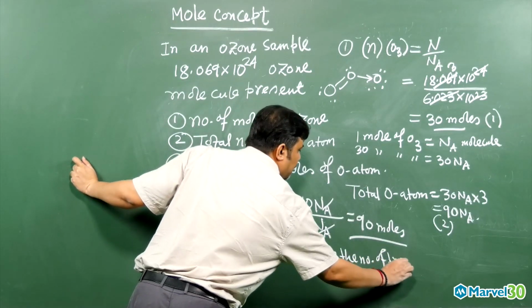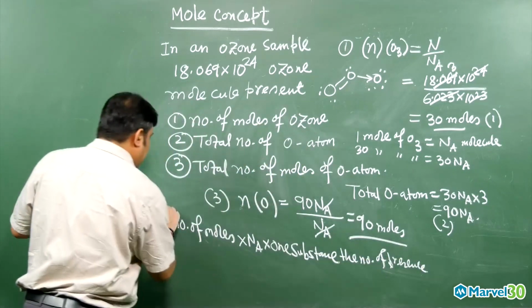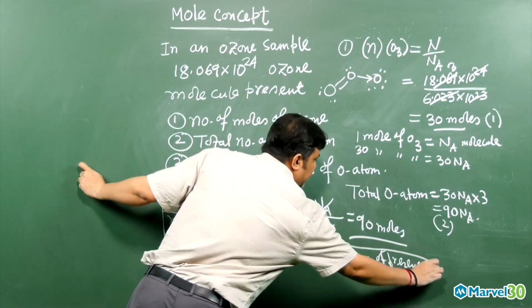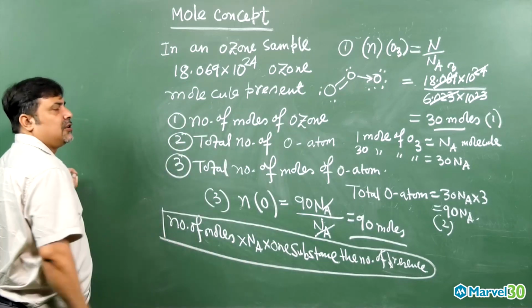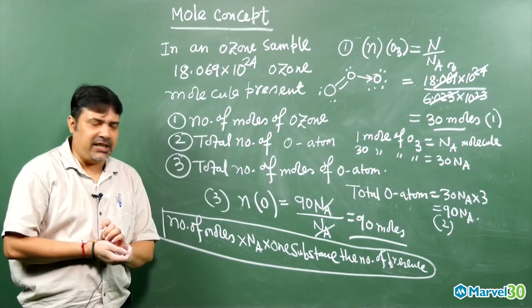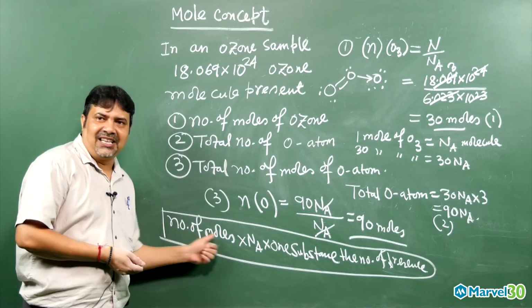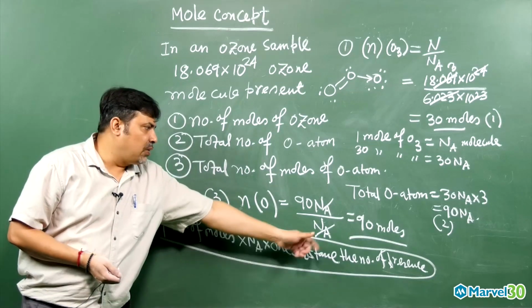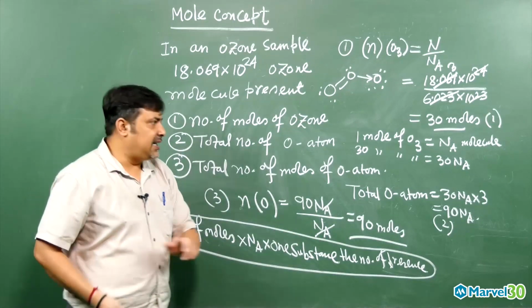This is a general formula we are getting from here. When they give the total number of oxygen atoms, total number of any atom, total number of electrons, then the general formula is number of moles into Avogadro number into the number present in one substance. That is what we get.